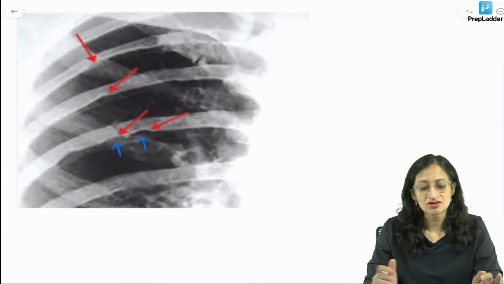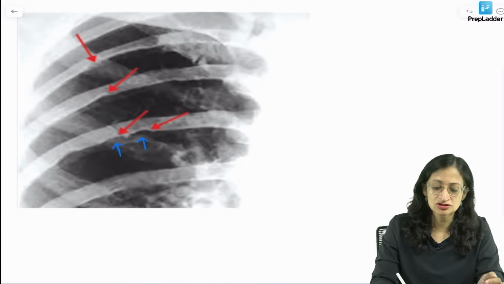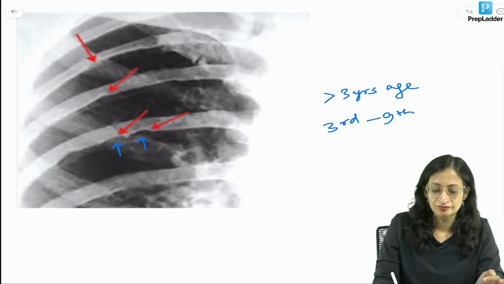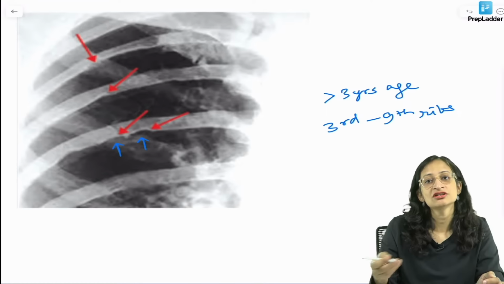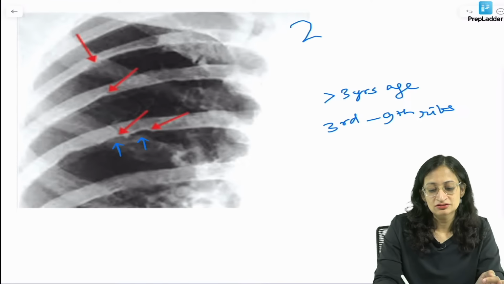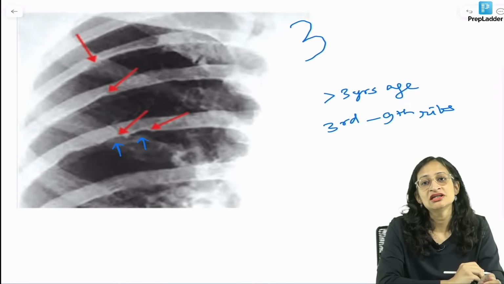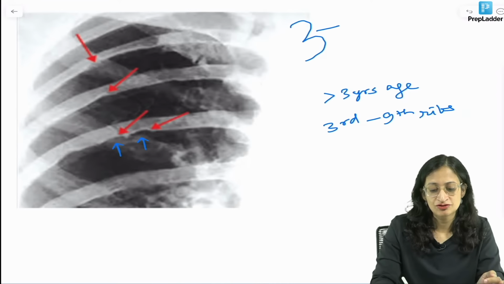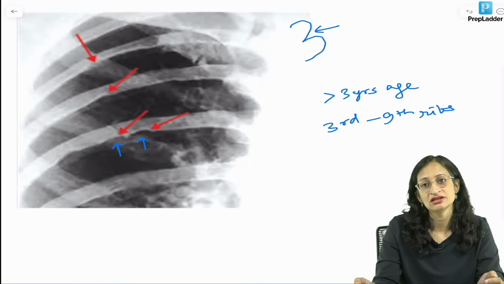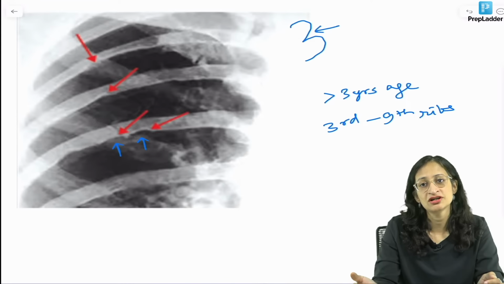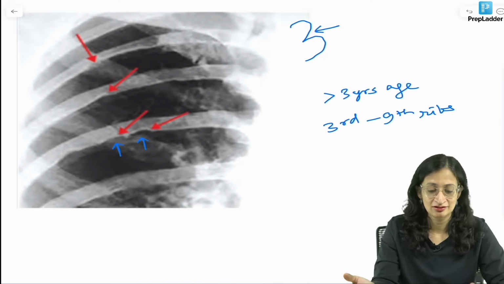So collaterals develop, and this notching of the inferior margin of ribs is usually seen beyond 3 years of age, and it involves the 3rd to 9th ribs. And apart from this, you can get a figure of 3 appearance also because of the narrowing in the arch of aorta, right? Figure of 3 or E sign can also be there, right?